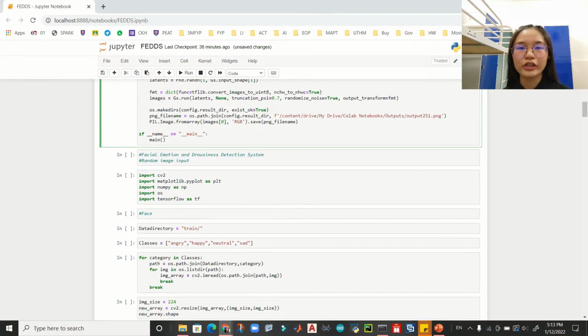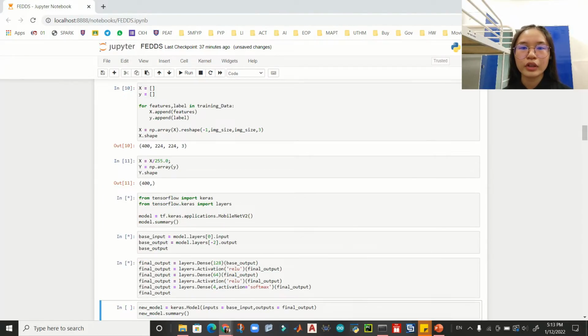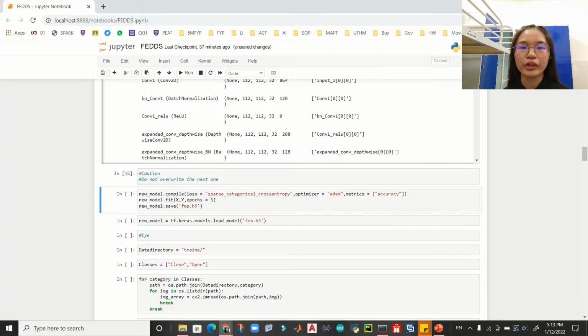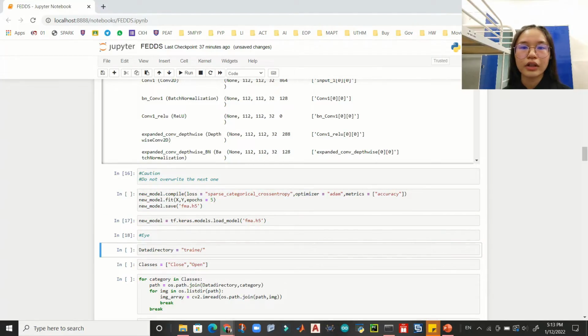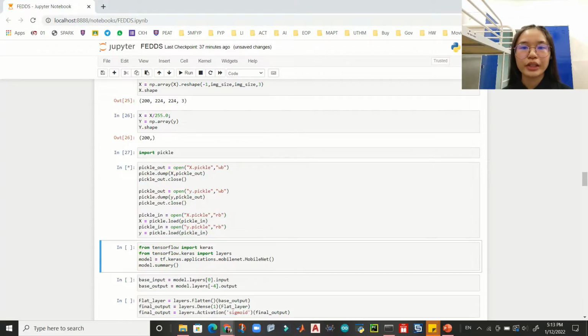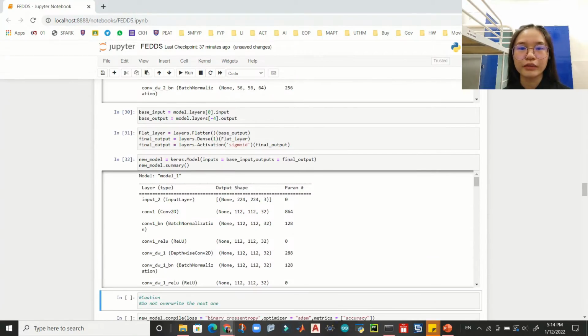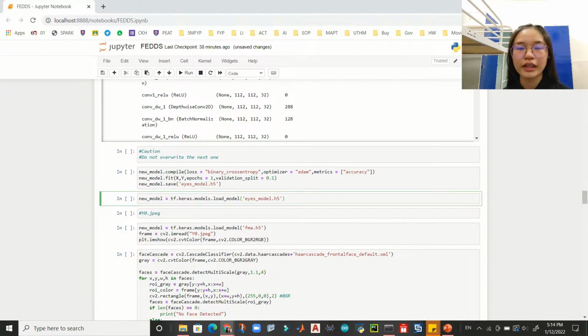Now, the presentation continues with the demonstration of the facial emotions and classification system. For image input, when the facial emotion detection model and image are loaded, Haar Cascade frontal face is used to detect the face. Prediction is done with argmax, which takes the maximum function value of the calculation as the output.